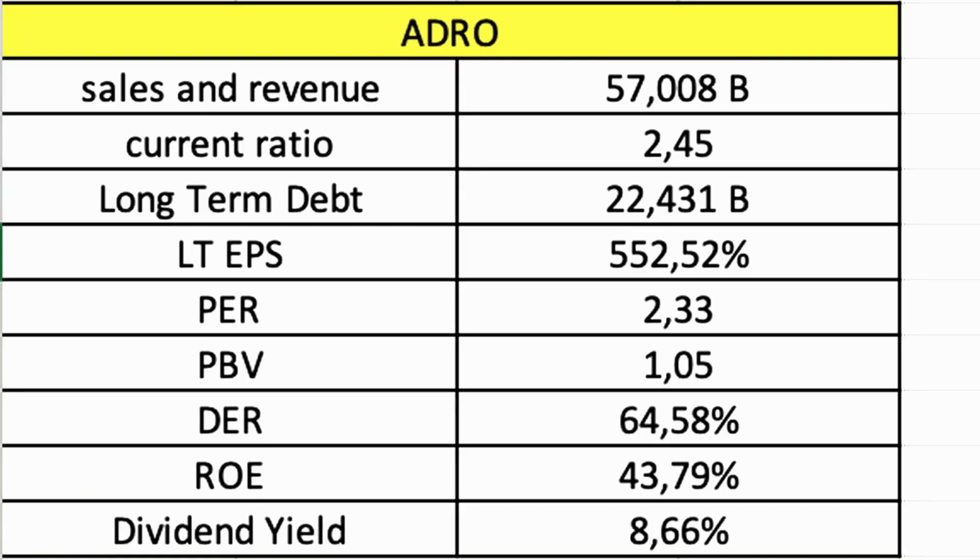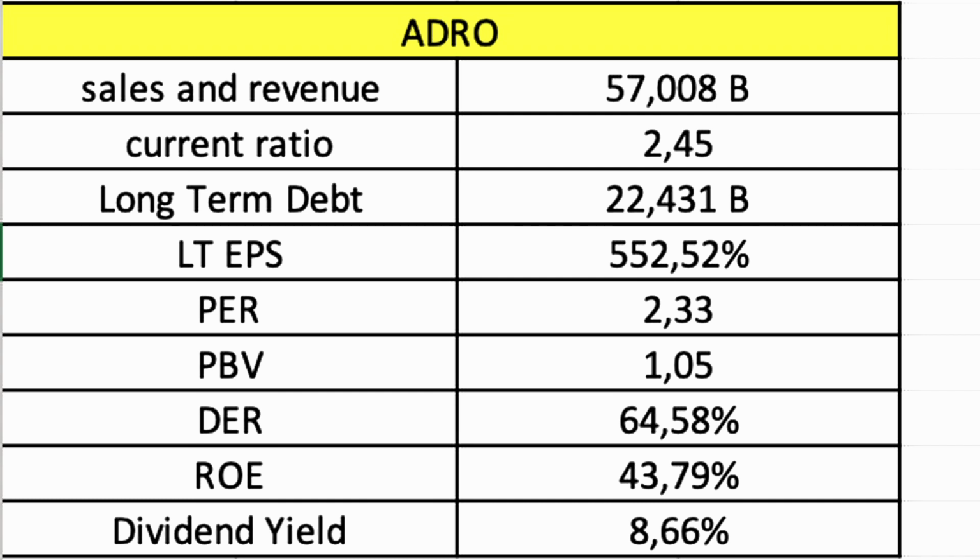Okay, the next one is from Agro, from the energy sector, not the technology sector, so it's very safe. The sales and revenue is 57,000.8 billion. The next one is the current ratio, which is 2.45.